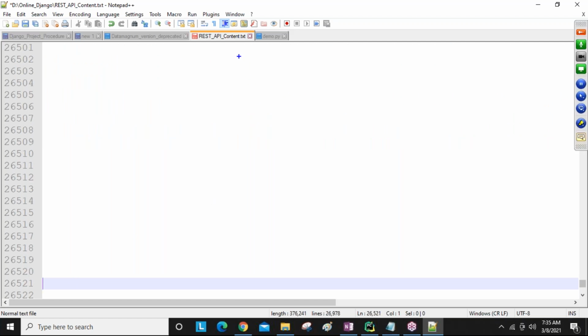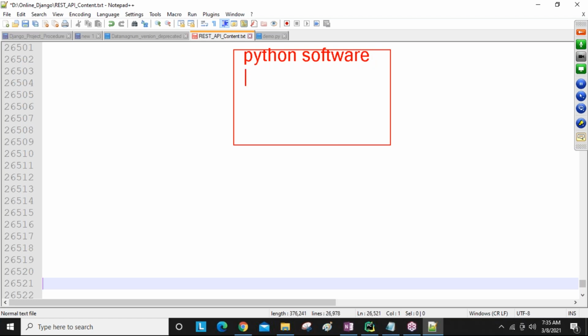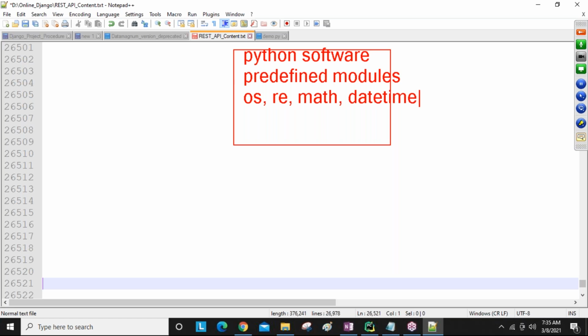So one diagram I will explain. You can see here my Python software is there, guys. In the Python software, all predefined modules are there. We can consider this as the predefined modules available here. For example, OS module, RE module, math module, okay? Datetime module, calendar module, like a number of modules there, guys.